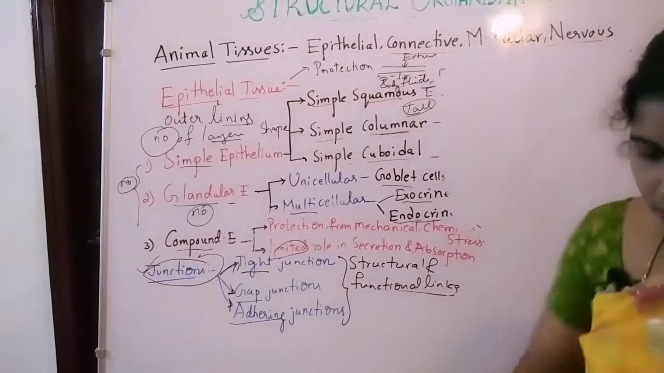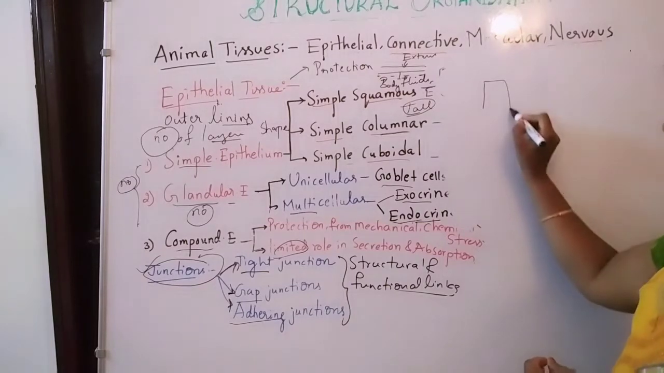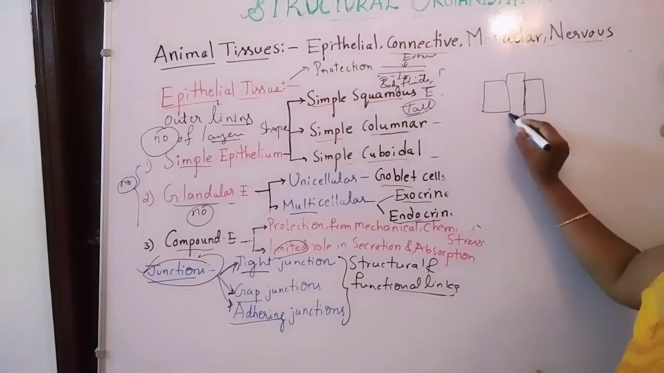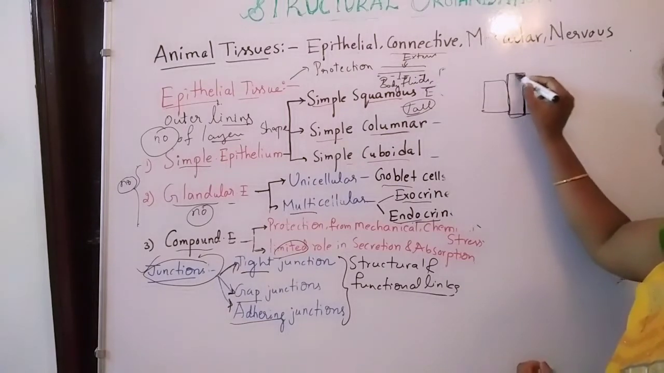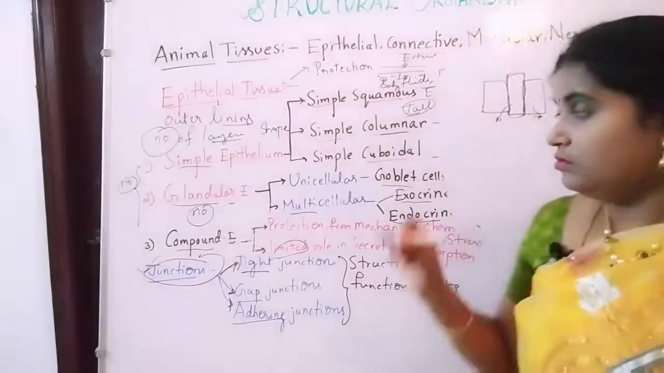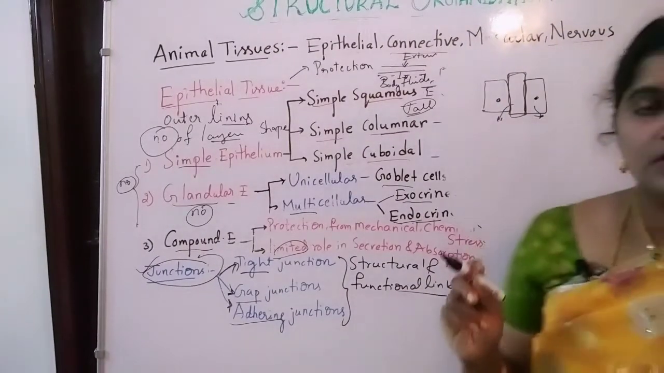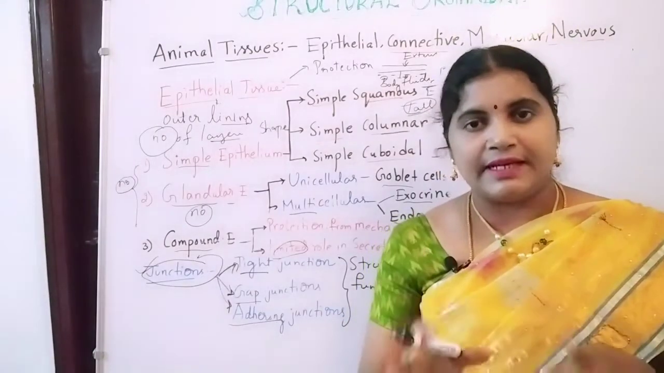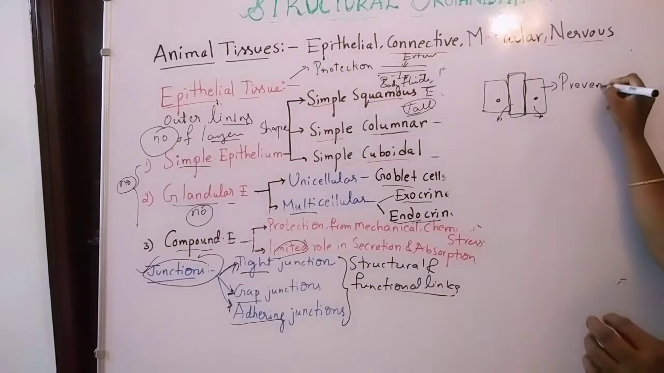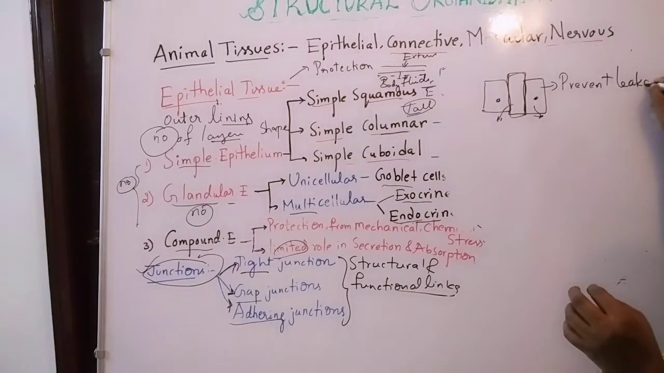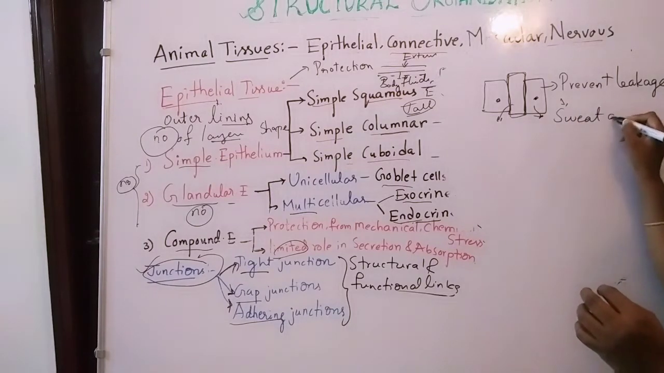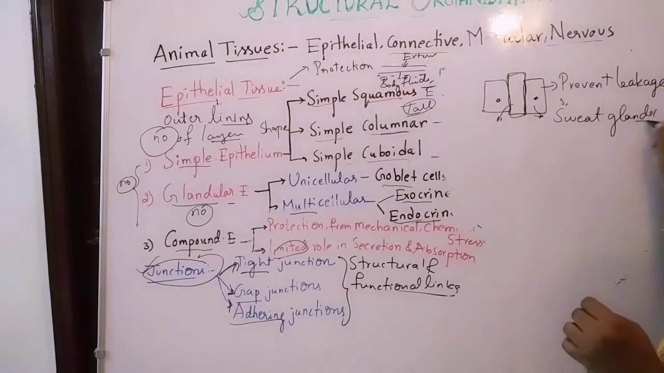Substances here, imagine this is one cell and this is also one cell. If the components are tightly packed without any gaps, so that there is no leakage from the cells, that type of junction between the two cells is known as a tight junction, and the main purpose of tight junctions is to prevent the leakage. An example is sweat glands and sebaceous glands.